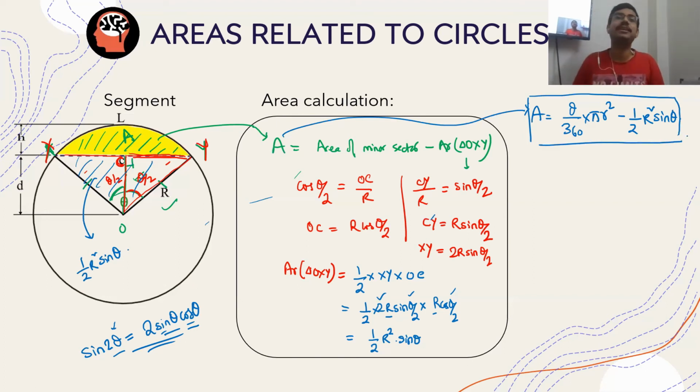This is a little bit hacky, but otherwise, this is quite straightforward. There is nothing very complicated in this. So this is only the formula for area of minor segment. Now for major segment, it is just area of the circle subtracted by this.